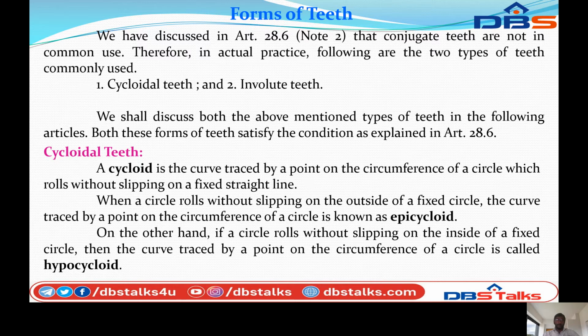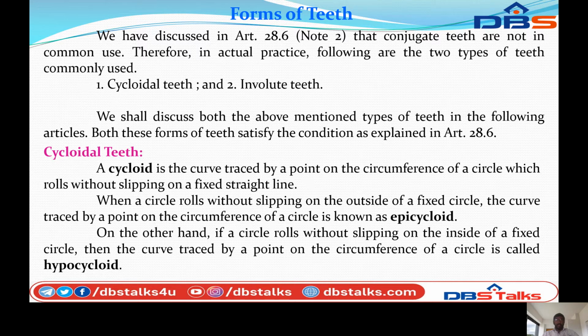So this is one straight line, and this is the circle. The circle will rotate in this direction, rolling without slipping along the straight line. This is called a cycloid. So a cycloid means a circle rolling without slipping along a straight line.